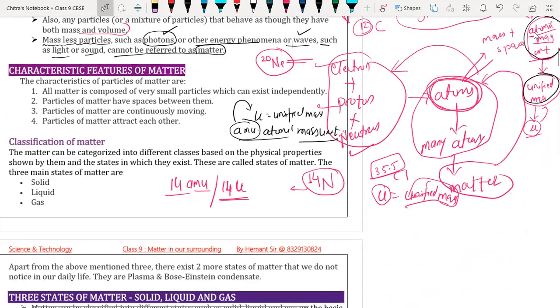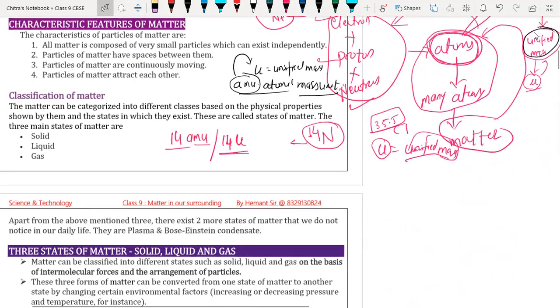Okay. So now we are going to discuss the characteristic features of matter. The first characteristic feature is that all matter is composed of very small and tiny particles, which exist independently. Matter is formed by small particles called atoms, and these atoms exist independently in matter.